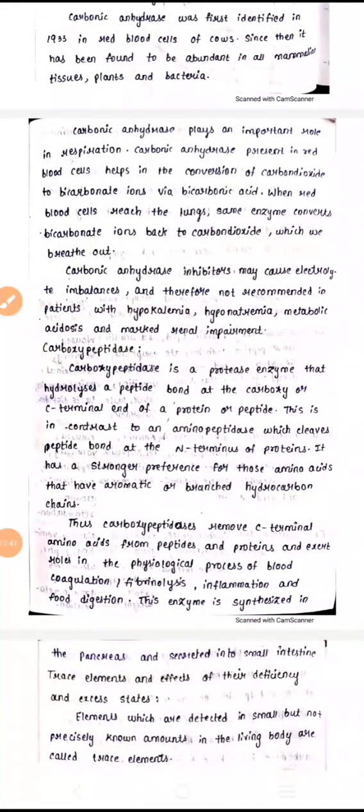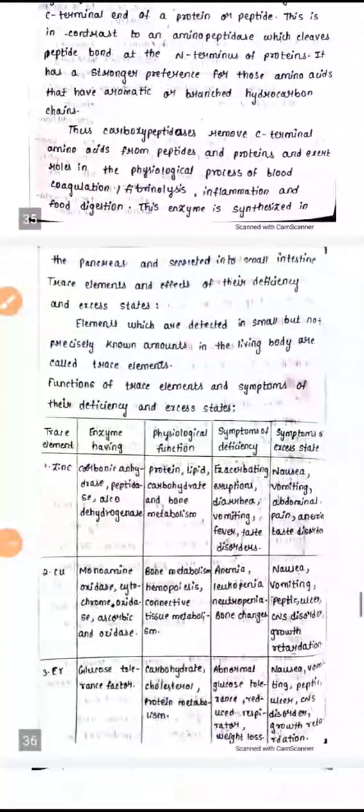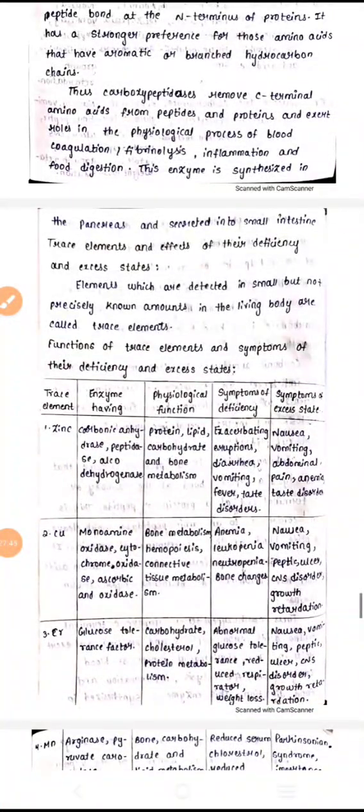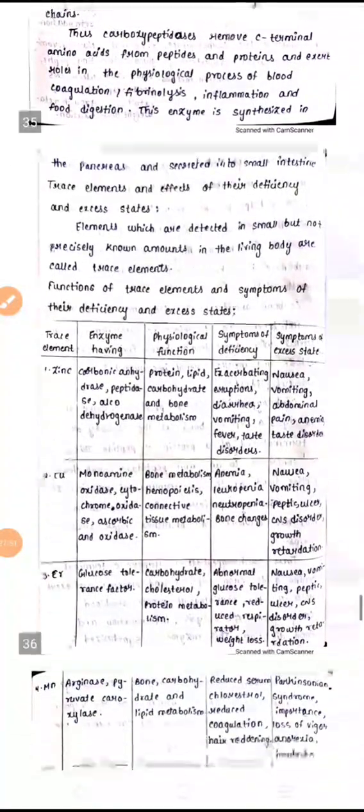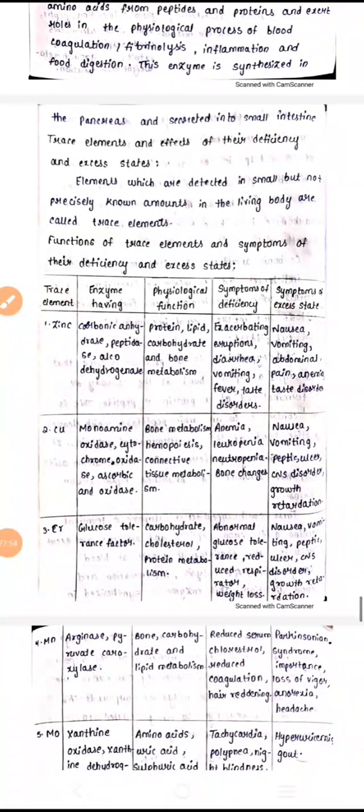Now let us see trace elements: what are the trace elements, what are the enzymes, what are the functions, and what are the symptoms if it is less or more. The trace elements are micro elements present in our living body.